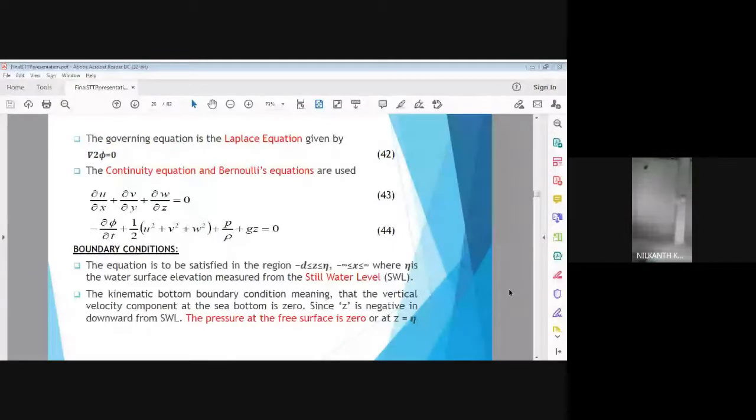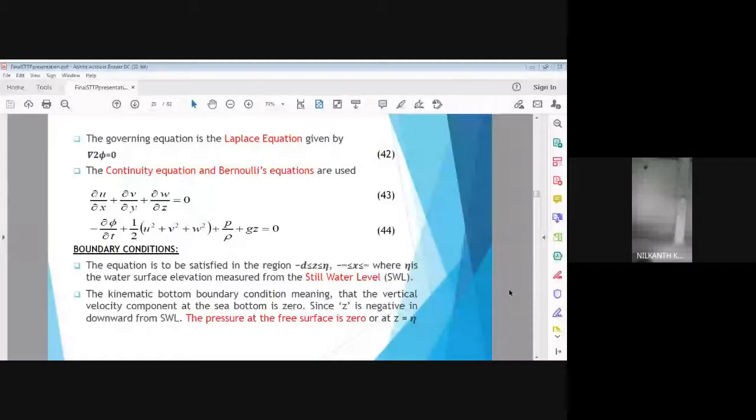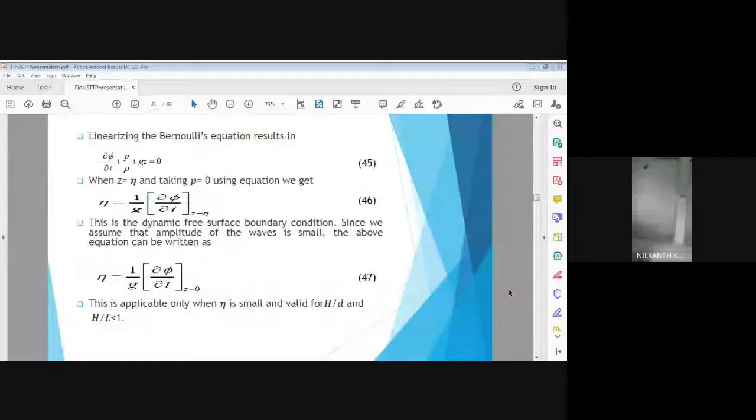In the previous slide, if you substitute P by rho term equal to 0, and if you substitute z as eta, g into eta, and if you force the velocities across the free surface to be 0, all three components, the second term vanishes, the third term vanishes, so that g into eta is equal to minus dou phi upon dou t. So eta is equal to 1 upon g into dou phi by dou t.